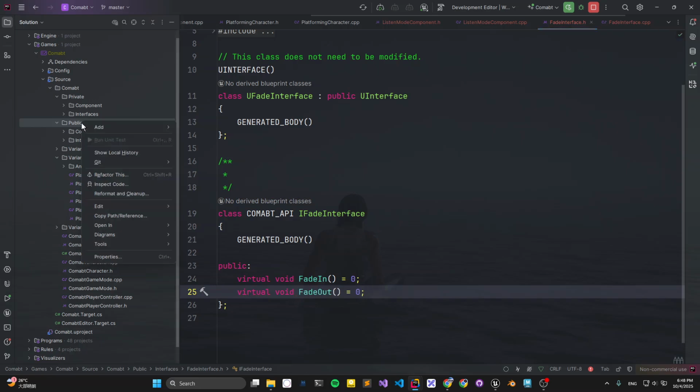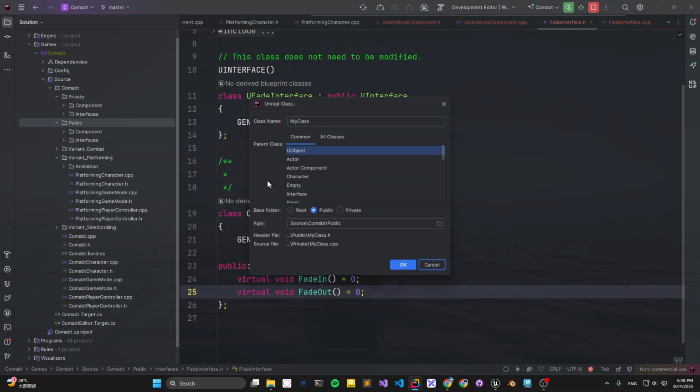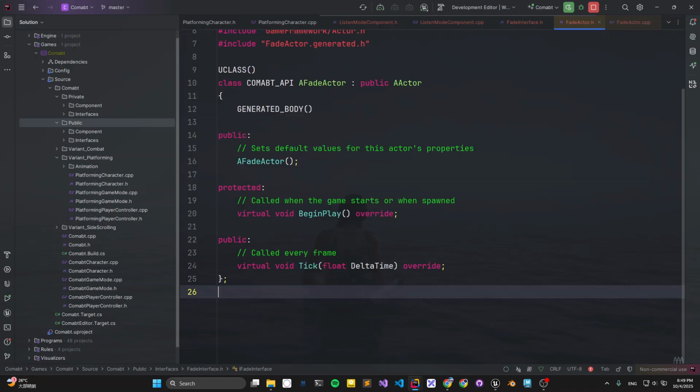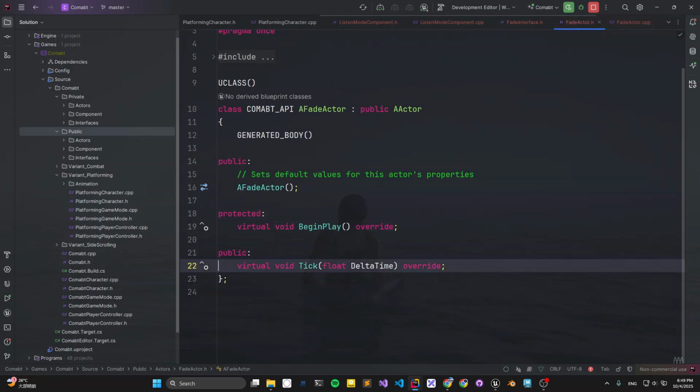And also create an actor. Let's just name it fade actor, put it in an actor class. We want to implement this interface.